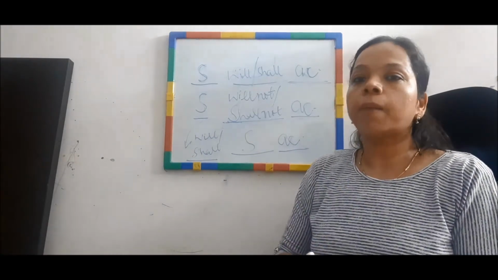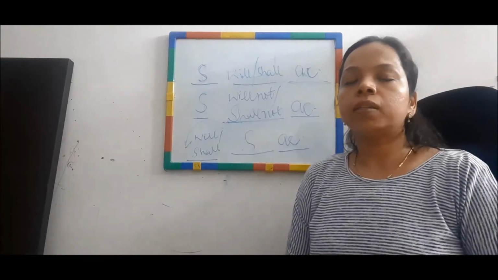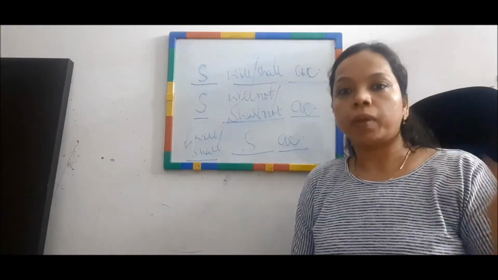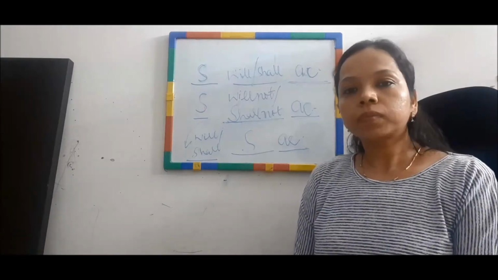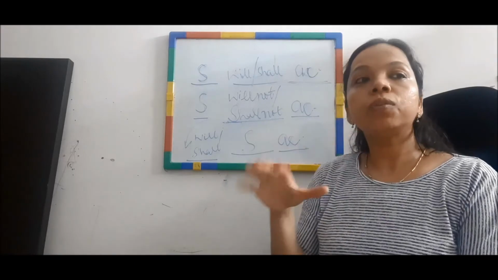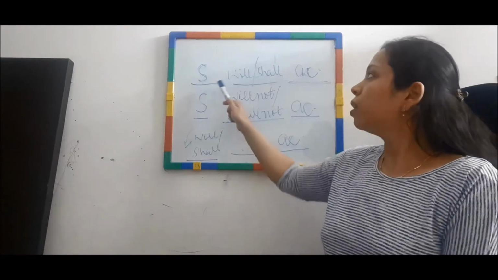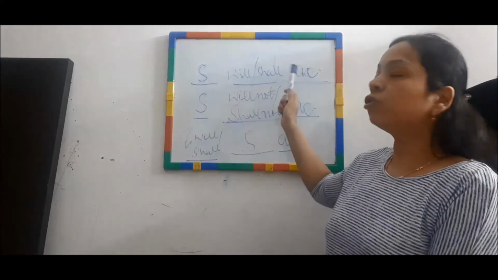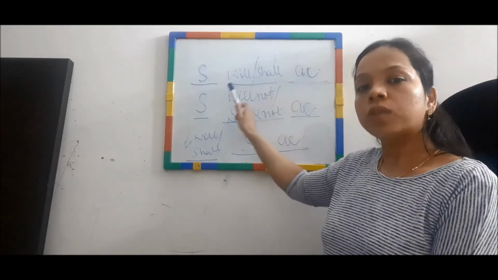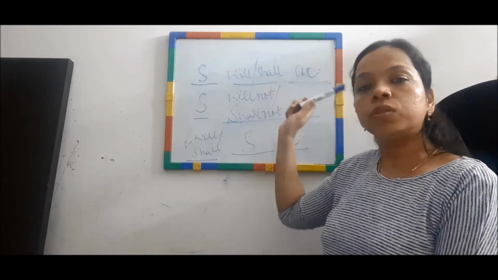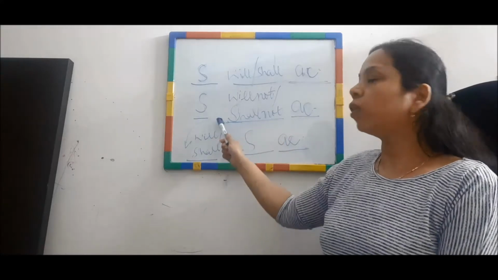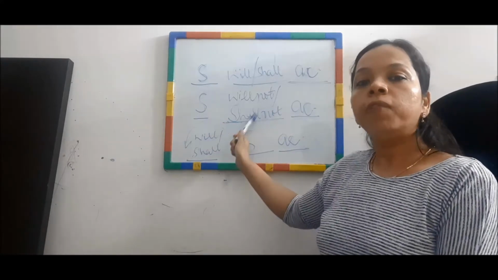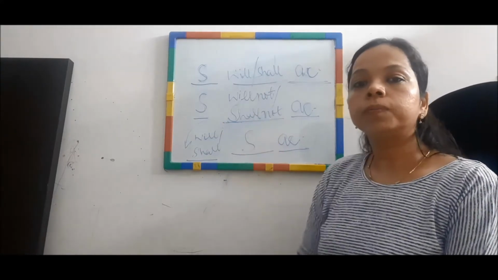So let's take an example for this. Again, the same example. Let's take an example like fetch the milk. So if I say कि सौरभ कल दूध लाएगा, then I would say Saurabh will fetch the milk tomorrow. Saurabh will fetch the milk tomorrow. And if I want to negate it, Saurabh will not fetch the milk tomorrow.